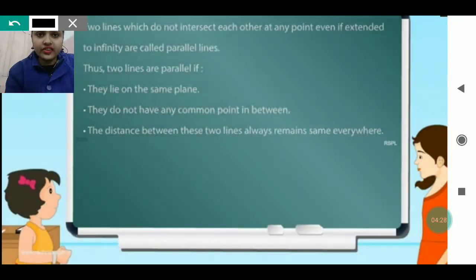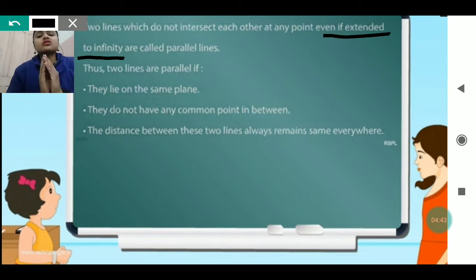So in this, what is written is: two lines which do not intersect each other at any point, and extend to infinity, are called parallel lines. It can be extended. This word again, it can be extended. It can be stretched to infinity. Infinite means we cannot have a specific fixed length. If it is given this length and you want to extend that length again, you can do it.